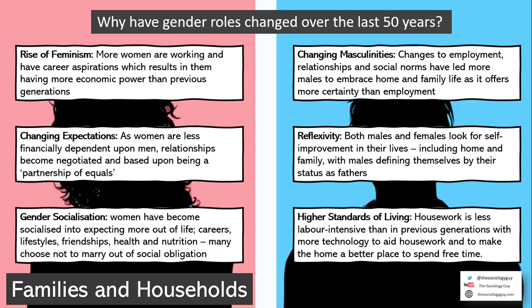This is a little bit of Silver and Shaw. We could also link in a little bit of Willmott and Young, the movement toward the symmetrical family, and the idea that leisure time is centered around the family, whereas he argued in early industrial times it was very much divided, and men would go down to the pub and women would stay at home. But in contemporary society, the home is very much central to leisure time, and leisure time is more centered around family rather than individuals.